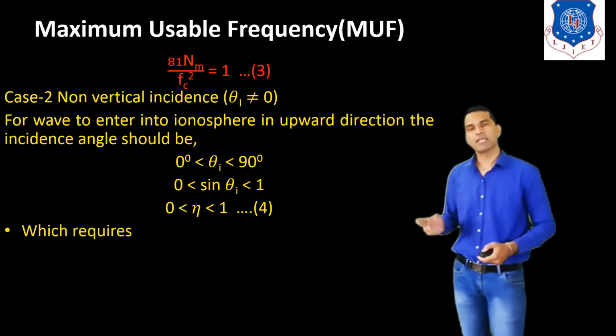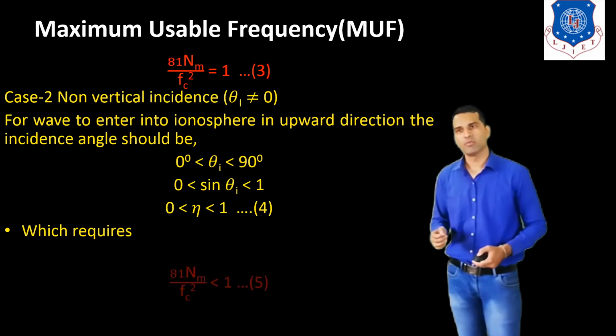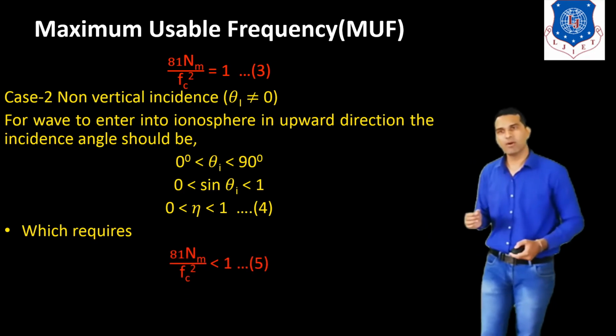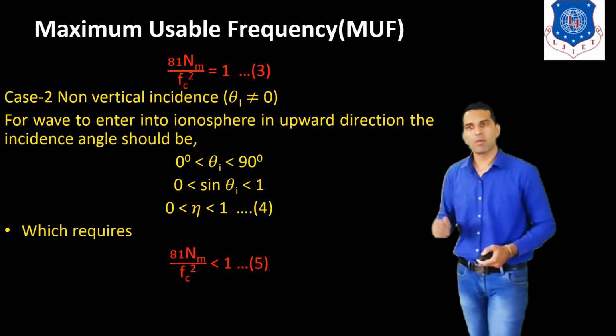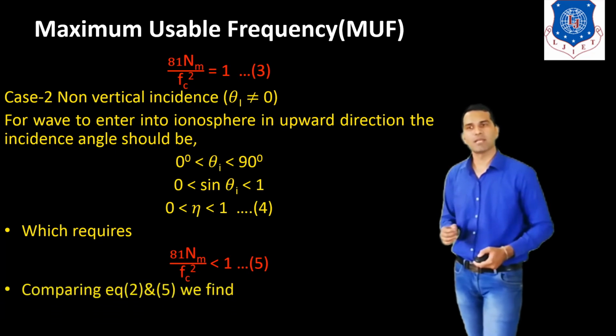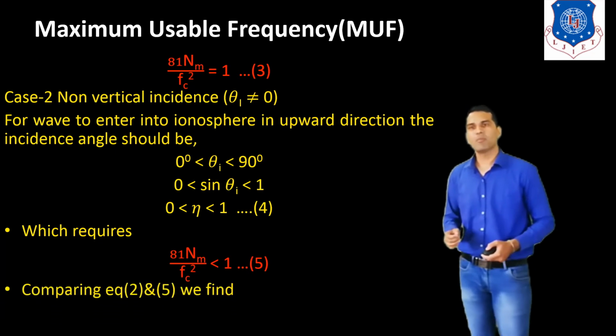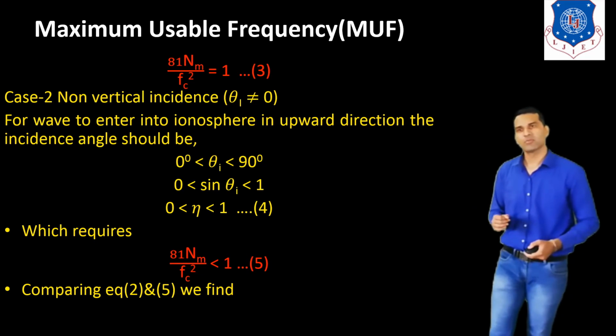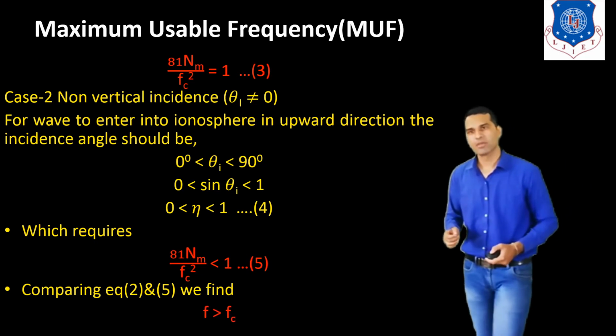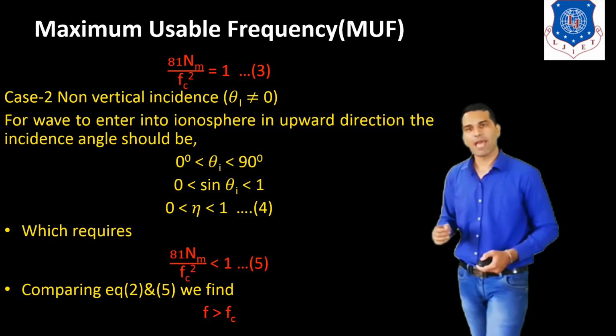So that means the eta value is between 0 and 1, which requires 81 Nm upon f square to be less than 1. Now we compare equation numbers 2 and 5. So we find f is greater than fc.